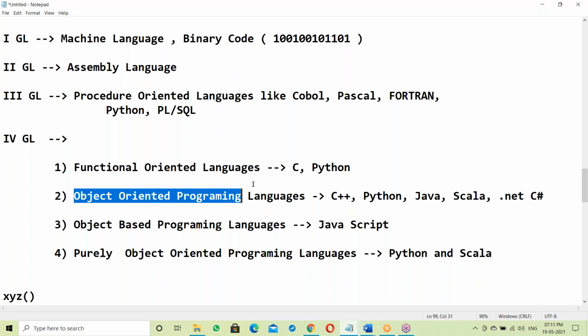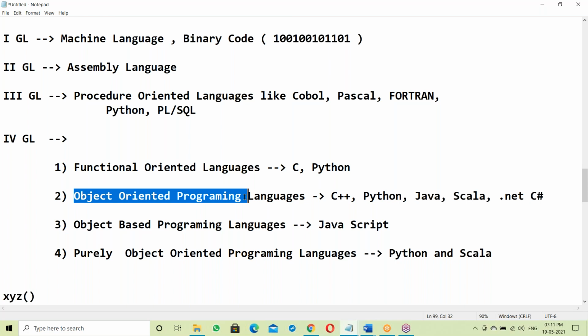Data is global, functions are global. Since data is global, anybody can modify it. Anyone can access it from anywhere, and anyone can modify it. So there is no security for data. To achieve data security, the OOPS concept was introduced. OOPS was mainly introduced to achieve data security.